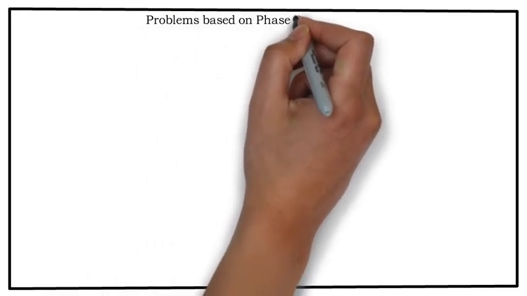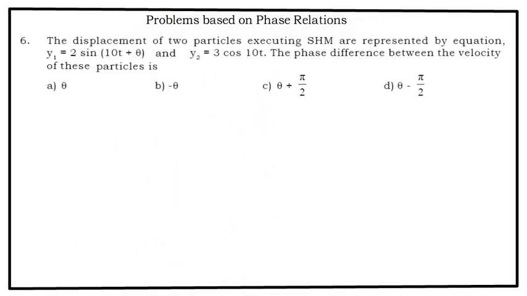Problems based on phase relations. The displacements of two particles executing SHM are represented by the equations y1 = 2 sin(10t + θ) and y2 = 3 cos(10t). The phase difference between the velocities of these particles is: option A, θ; option B, minus θ; option C, θ + π/2; and option D, θ − π/2.